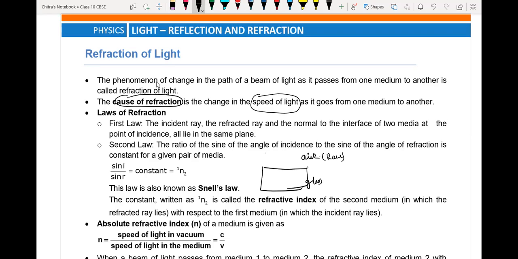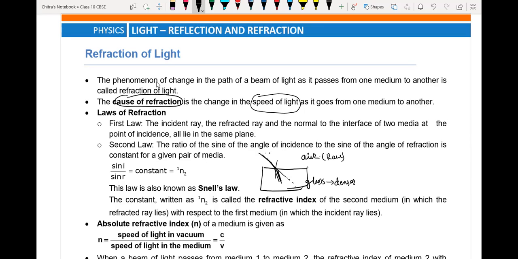Rare means particles are very far from each other, and glass is a denser medium, because particles of glass are very close to each other as compared to air. So when a light ray enters from air to glass, here we have the normal. It bends toward the normal like this. It is not going in a straight path, it will bend toward the normal.